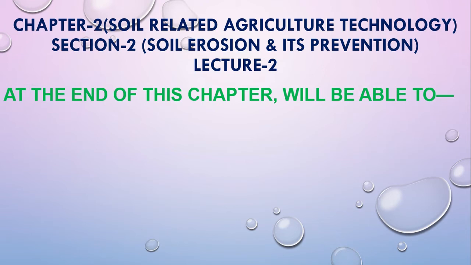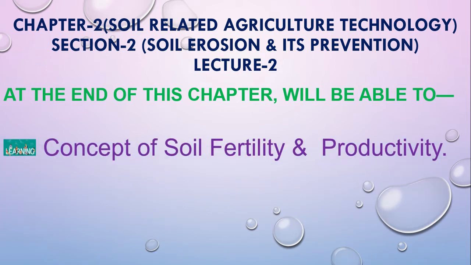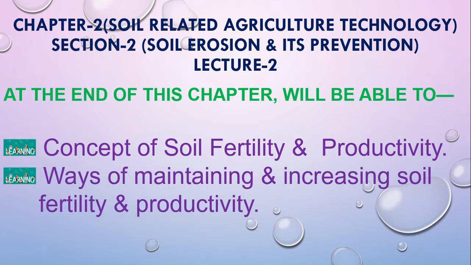Section 2, Chapter 2. This is the second lecture of this section, which is called Soil Erosion and its Prevention. In the first lecture, we talked about soil erosion, its causes, classification, etc. Today, after watching this lecture, you will be able to understand the concepts of soil fertility and productivity, and then the ways of maintaining and increasing soil fertility and productivity.